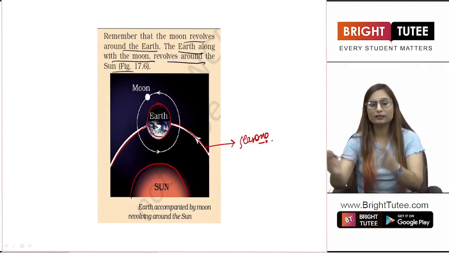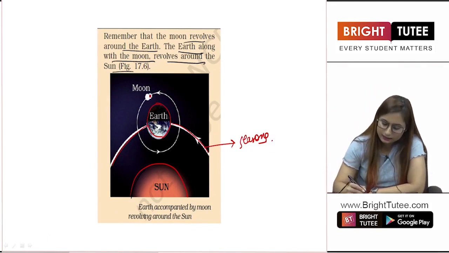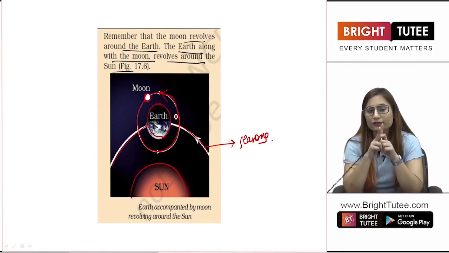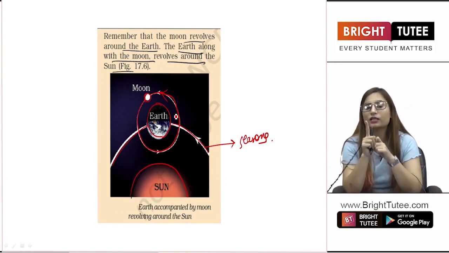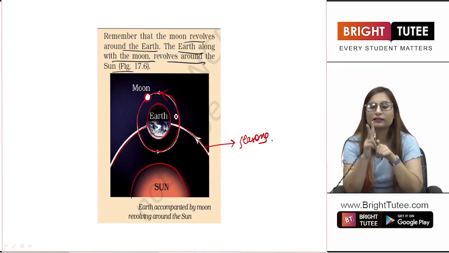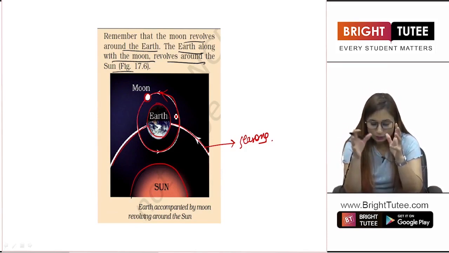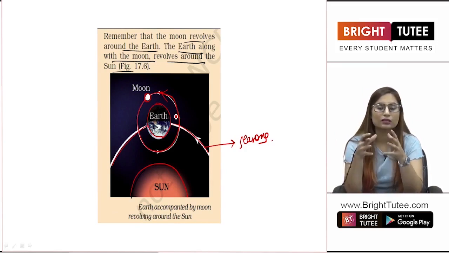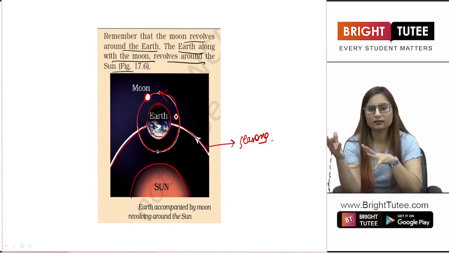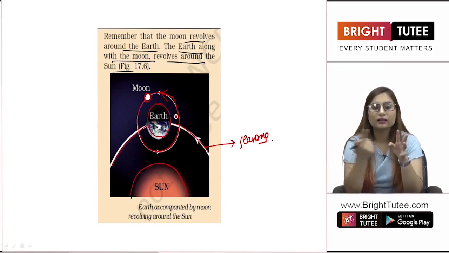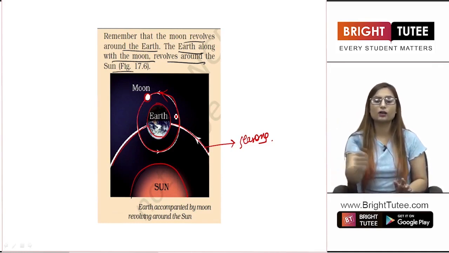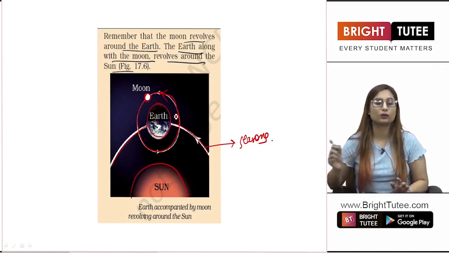Now what is happening, the next thing that you have to study is that this is the moon and this moon is in turn revolving around the earth. Right? So there are two kinds of revolutions. First one is in which the earth is revolving around the sun. The second one is in which the moon is revolving around the earth. Right? So you have to imagine the kind of motion in which the moon is. Moon is revolving around the earth and it is also a part of the bigger orbit in which the earth is revolving around the sun.